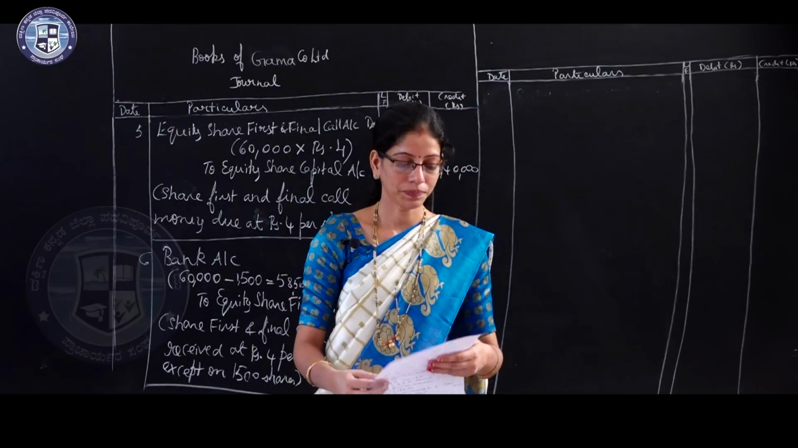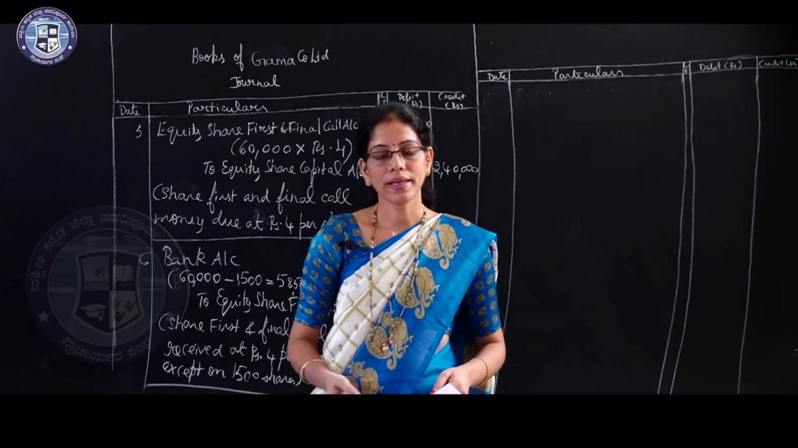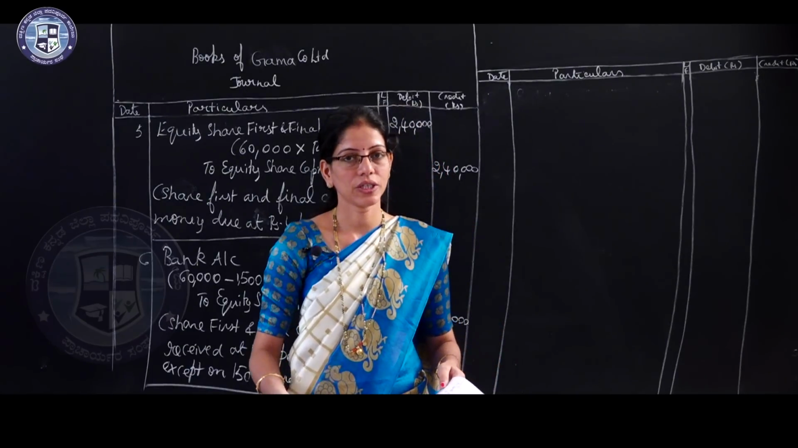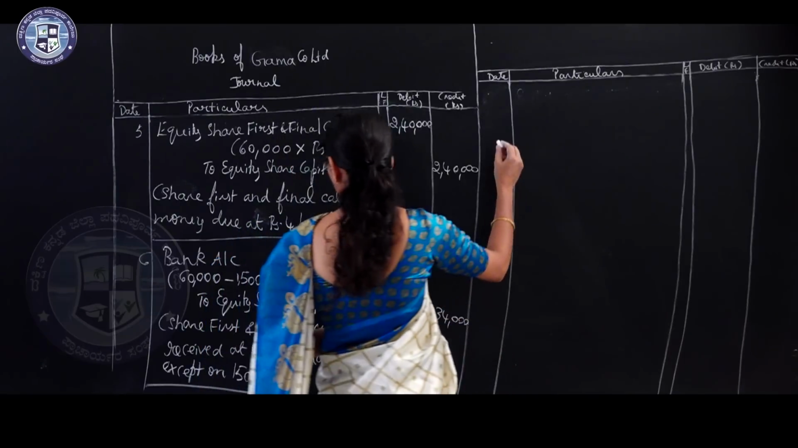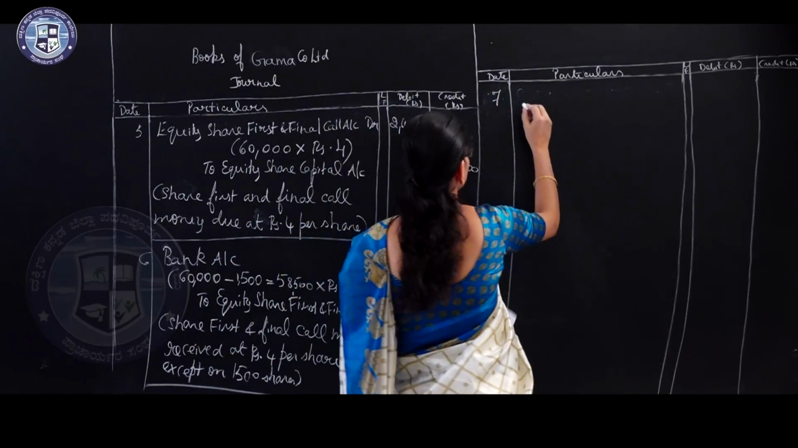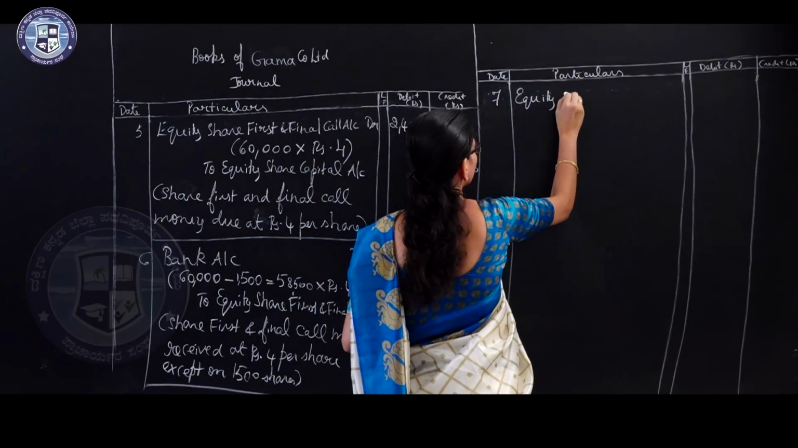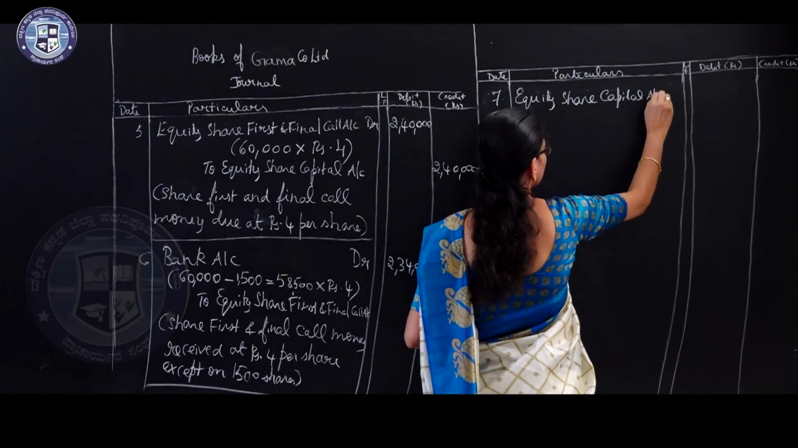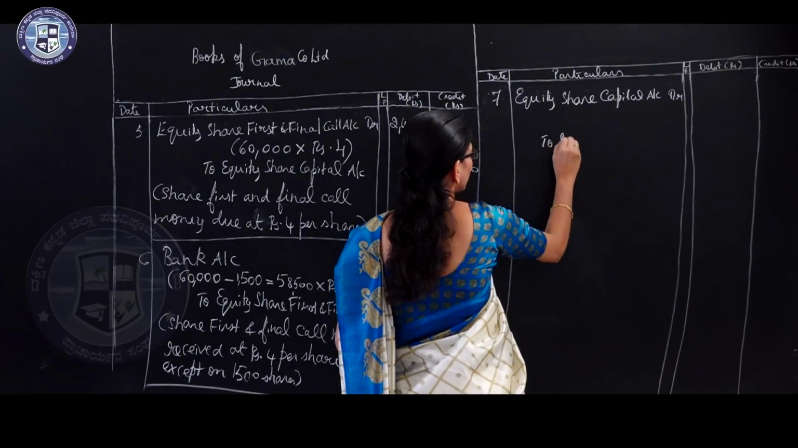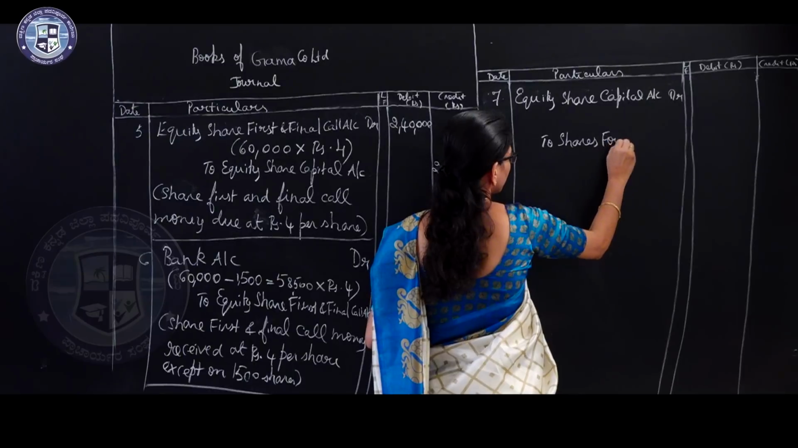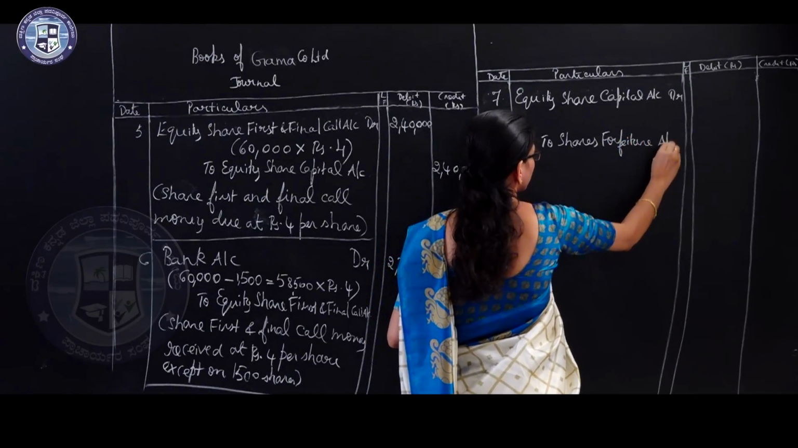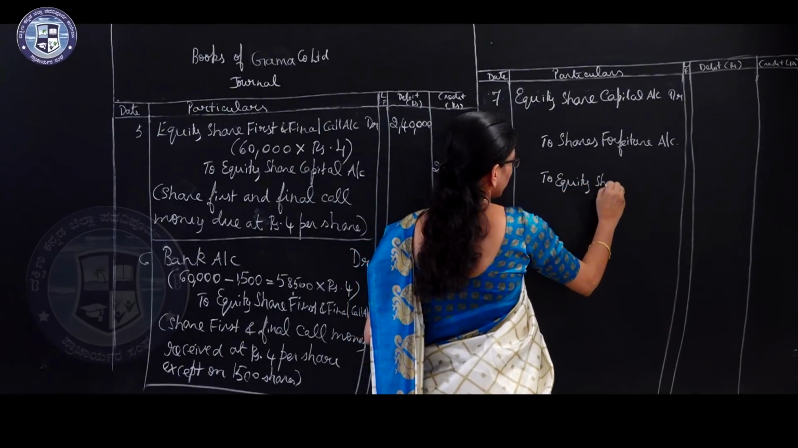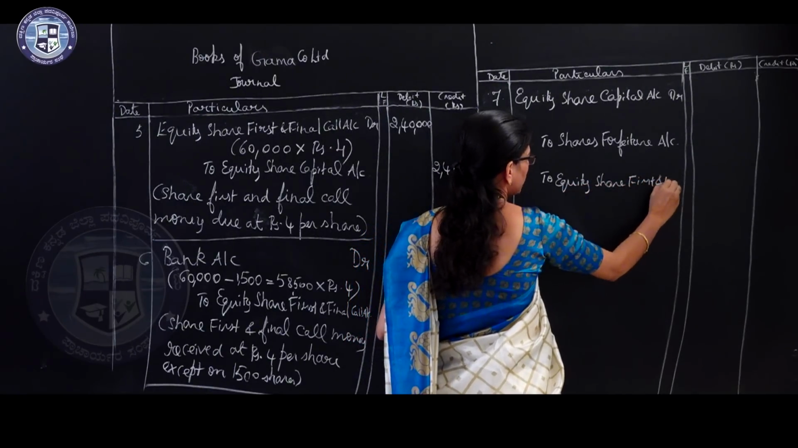So the entry is: equity share capital account debtor, to shares forfeiture account, to equity share first and final call account. Entry number 7, right. Equity share capital account debtor to shares forfeiture account to equity share first and final call account.